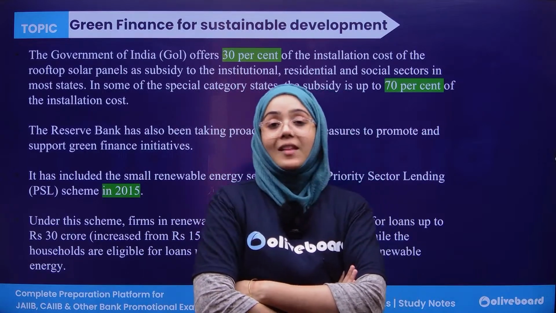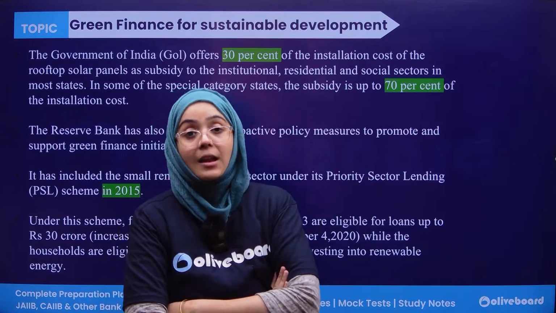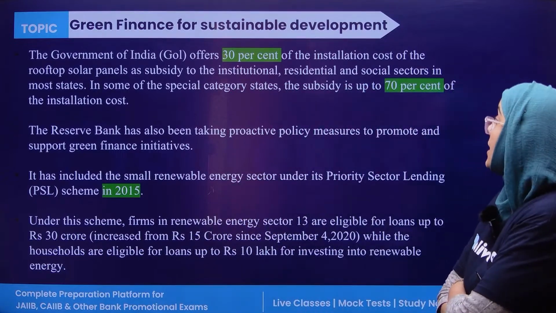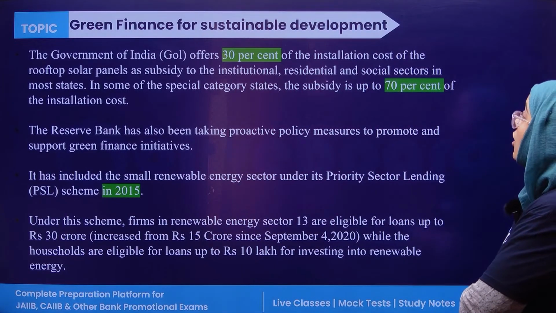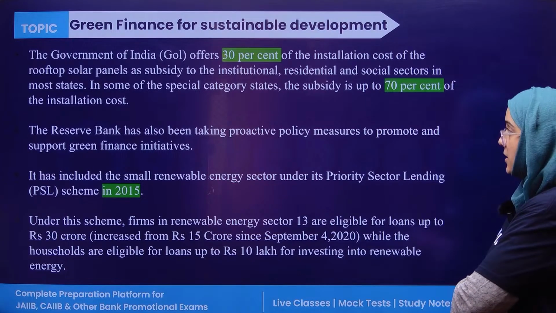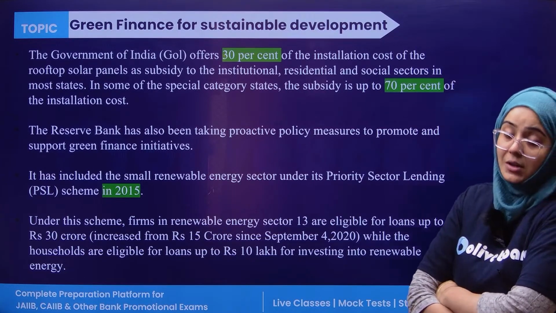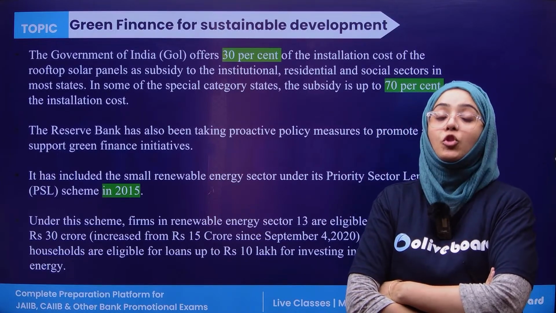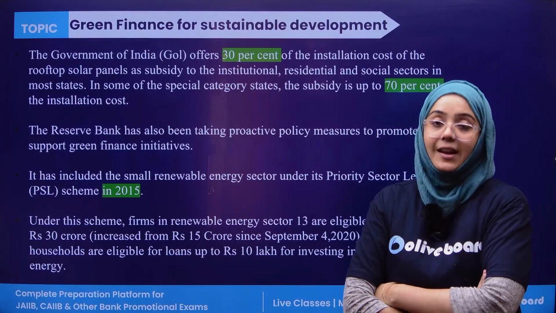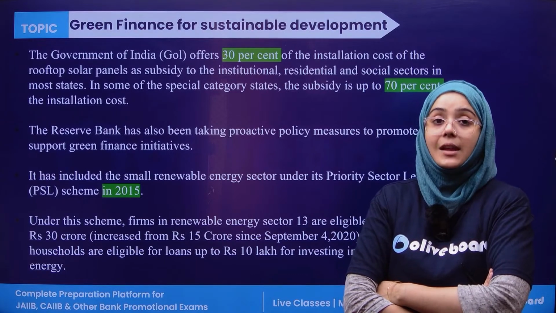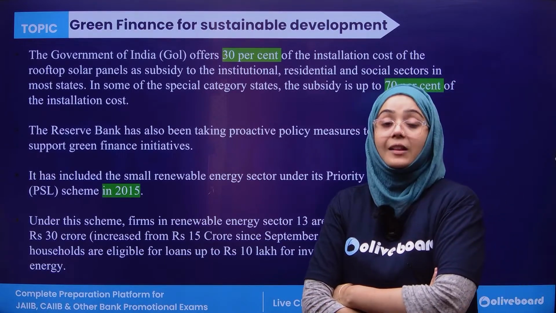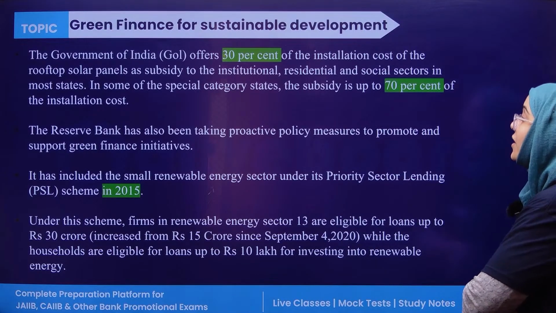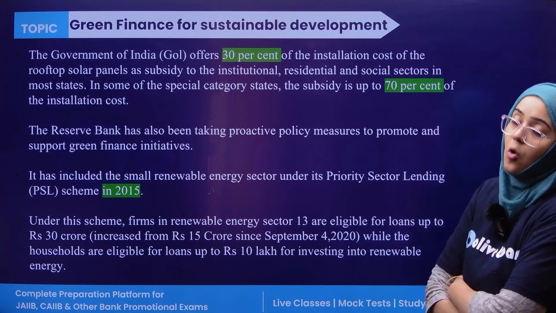Next, the government of India has taken different steps to motivate individuals as well as corporates and firms to adopt green methods. Like the government of India offered 30% of the installation cost of rooftop solar panels. So if you are residential or institutional and you want to set up a rooftop solar panel, for this 30% of the installation cost is given as a subsidy by the government, and in some special cases the subsidy can go up to 70% also.